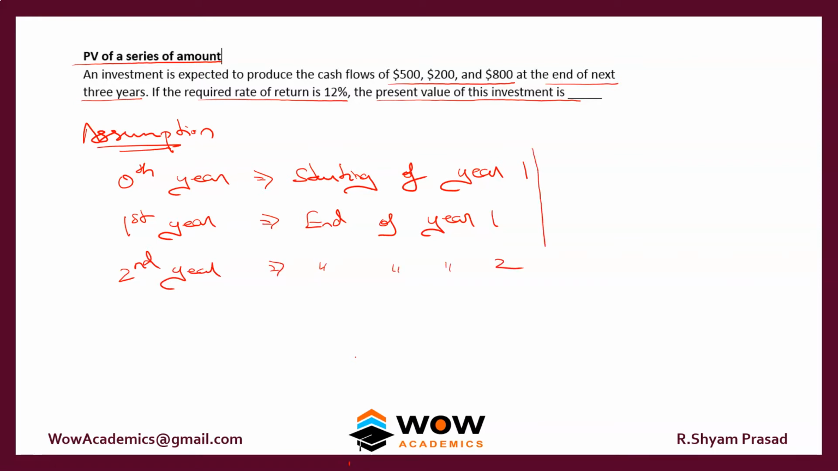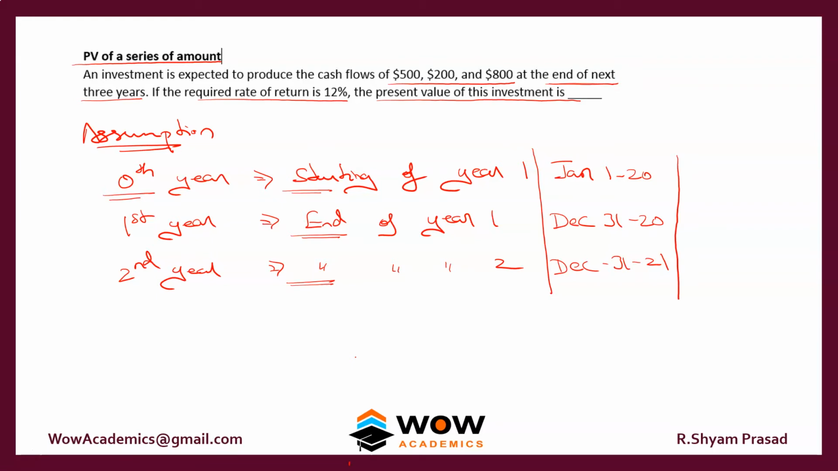So if you assume this to be January 1st of the year 20, this is going to be December 31st of the year 20. This is going to be December 31st of year 21. So that's how it keeps on rolling. If they say first year, it is always the first year end. If you say second year, it is always the second year end. If you say the cash flow is received at the start, it is called the starting of the year or the zeroth year. Ensure that you understand this concept really well.